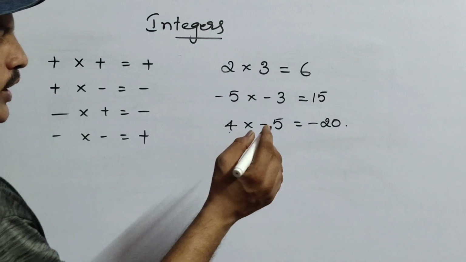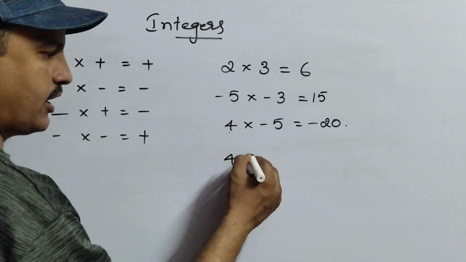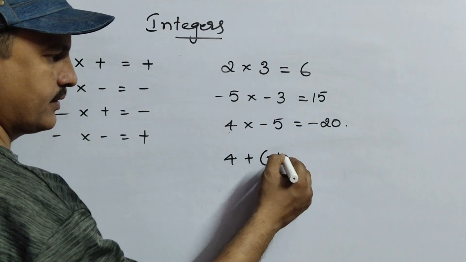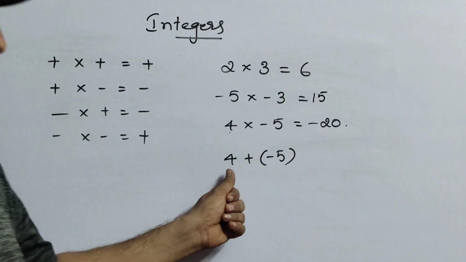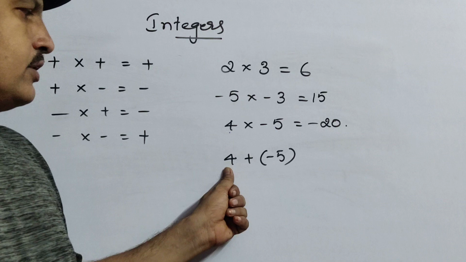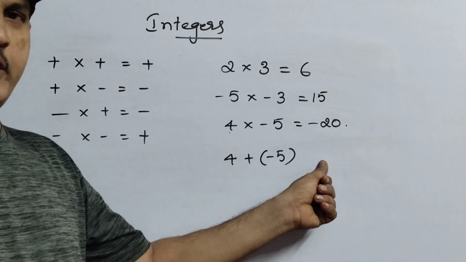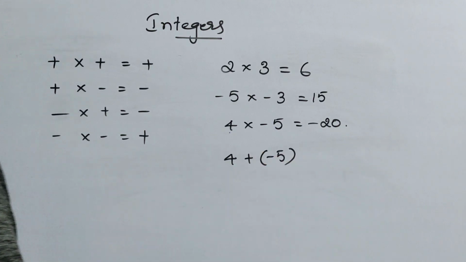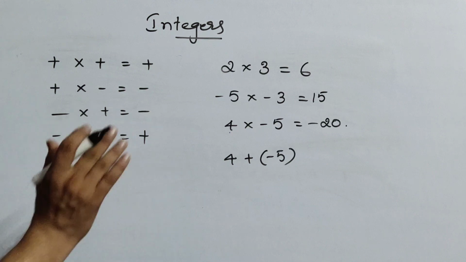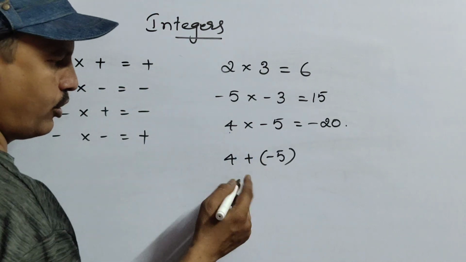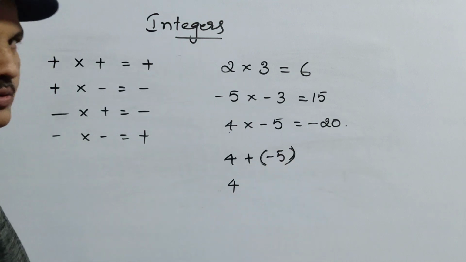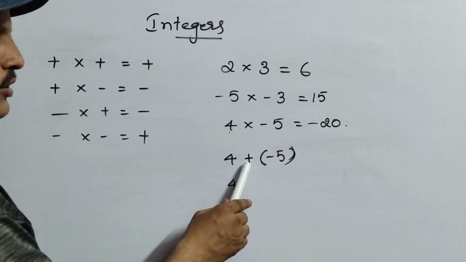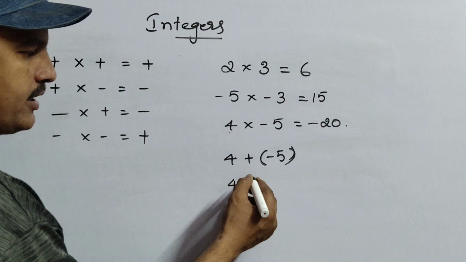Because if I give the question like 4 into bracket minus 5, simply what will you do now? I know very well, you will simply say 4 5s are 20 or do 4 minus 5. That is absolutely wrong. Just follow the process. The bracket tells you into. So plus into minus is minus, children.